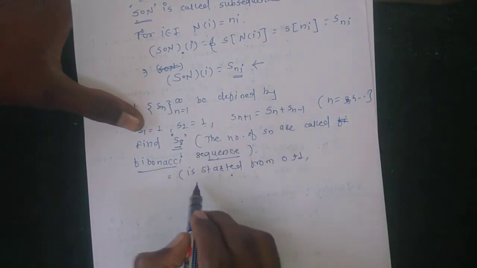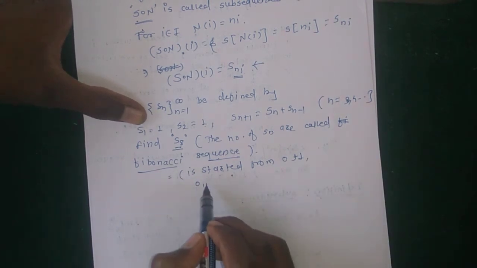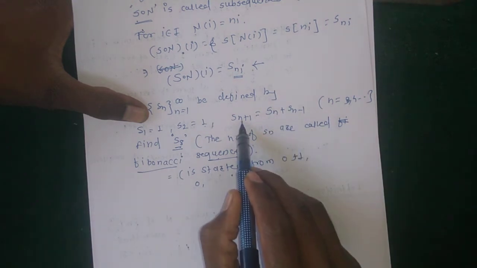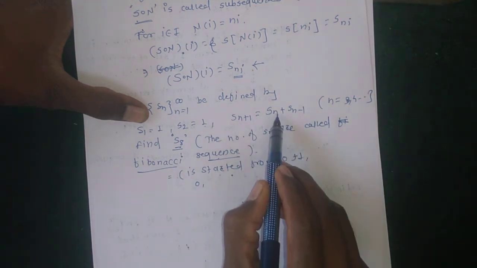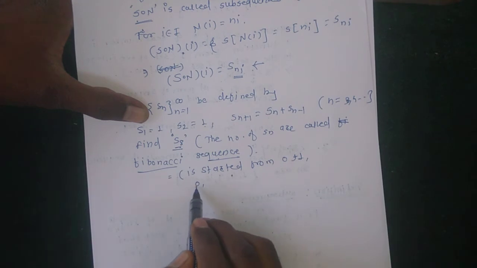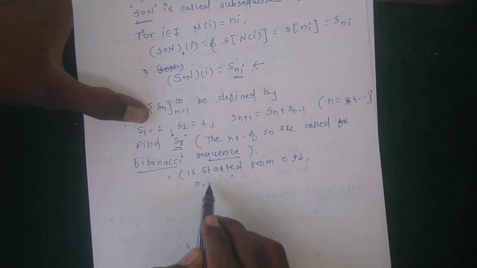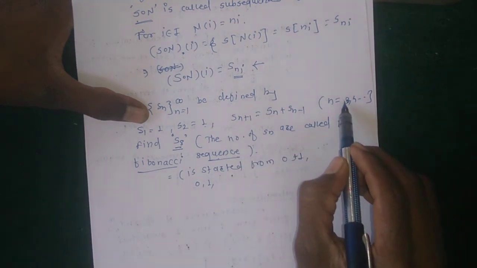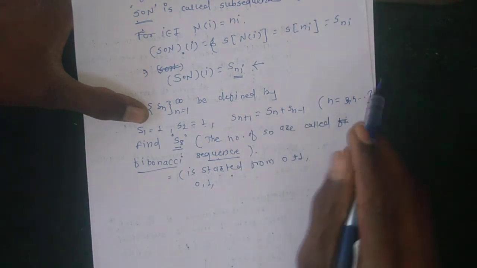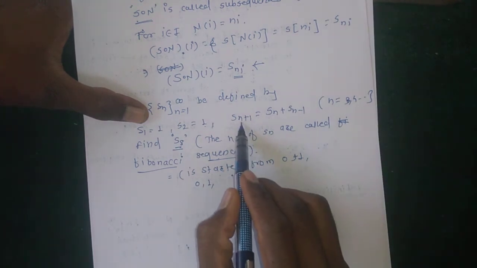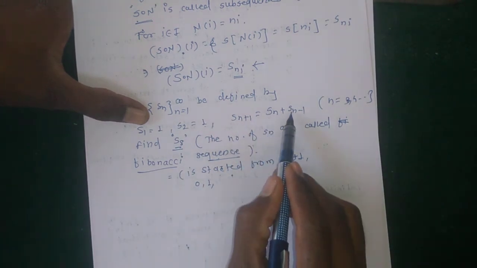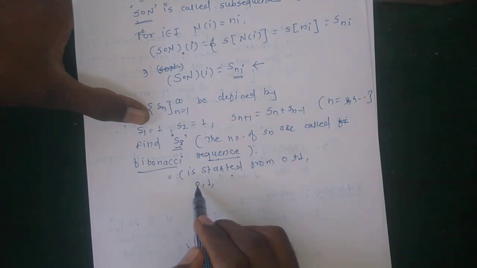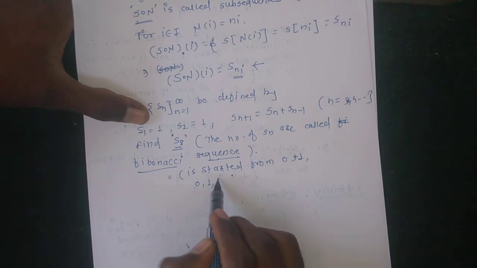The first element is 0. Then, putting n equal to 1, S2 is equal to S0. If started from 0, then 0. The second element is 1. The third element, S3, is equal to S2 plus S1.